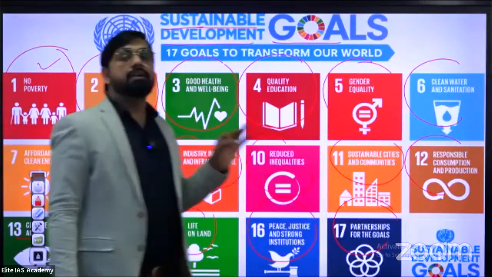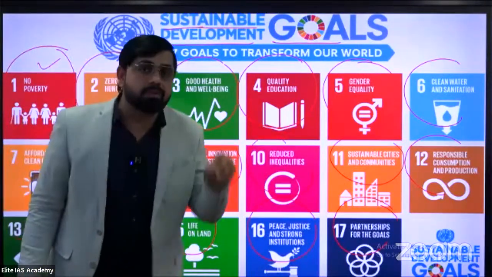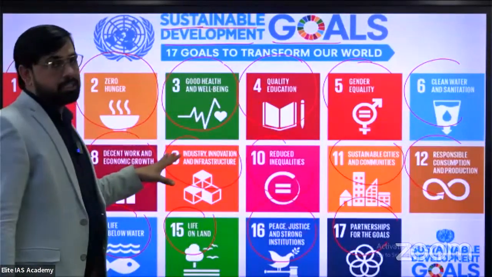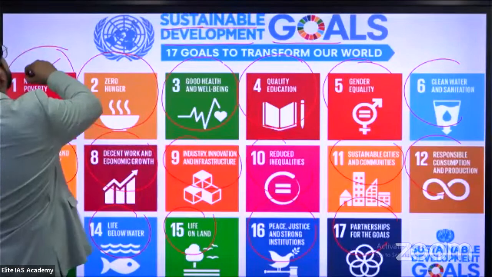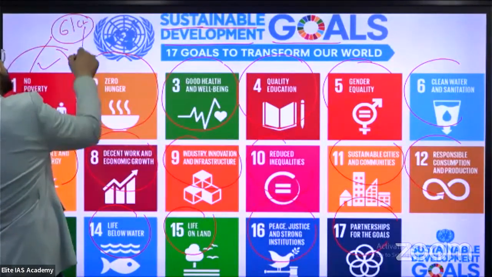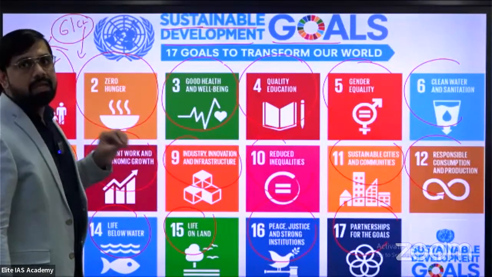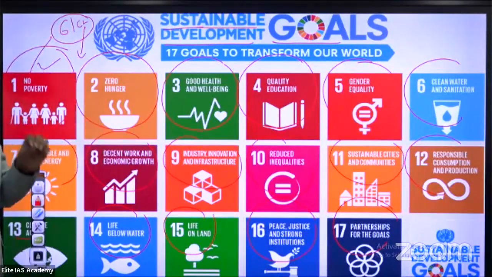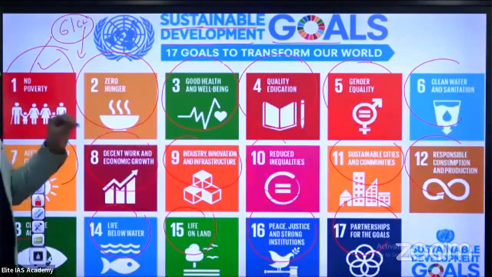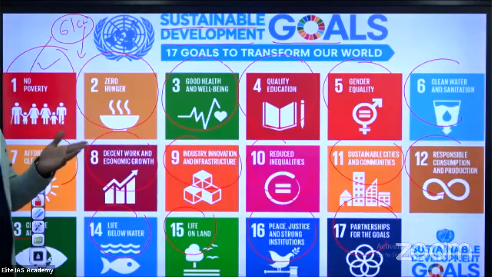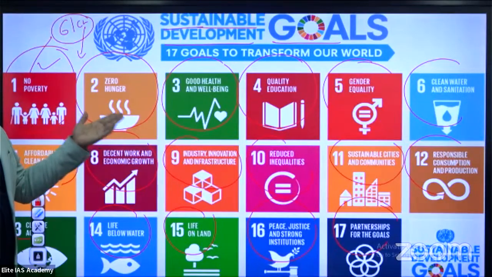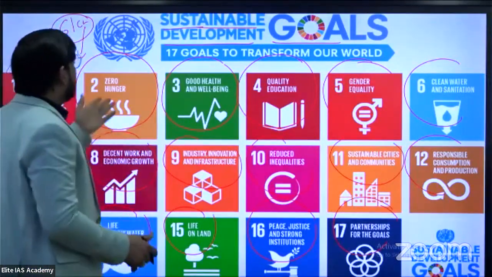Those are the 17 goals, not only for the global level but especially for India, because those are the biggest problems in India, especially poverty. The government already accepted that approximately 61 crore people come under the poverty line. The Indian government officially accepted that. And we know very well the rank of India in the World Hunger Index, more than 100.